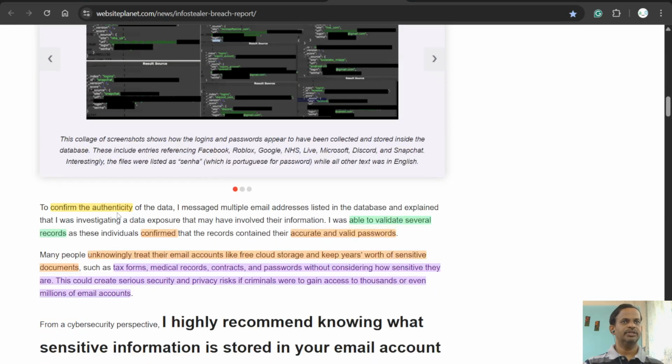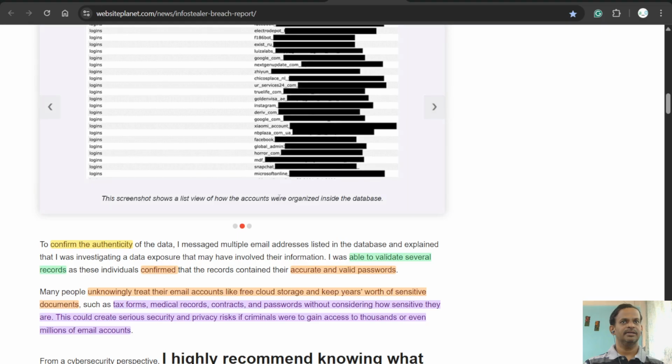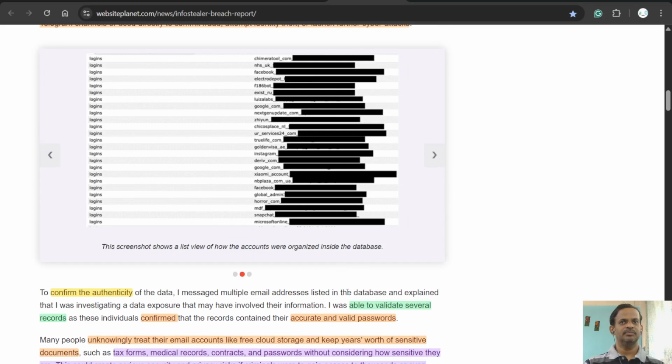To confirm authenticity, he messaged multiple email addresses available here, and he was able to validate several records, as these individuals confirmed that the records contain their accurate and valid password.